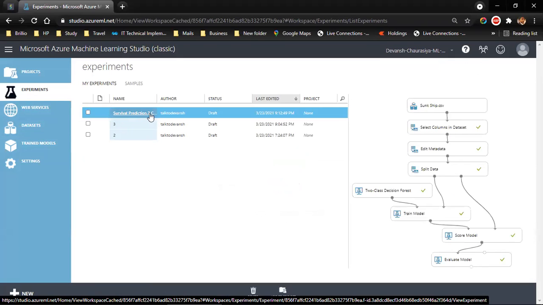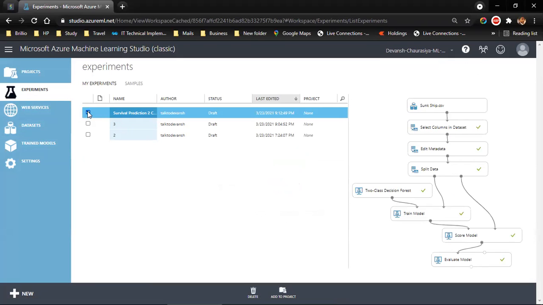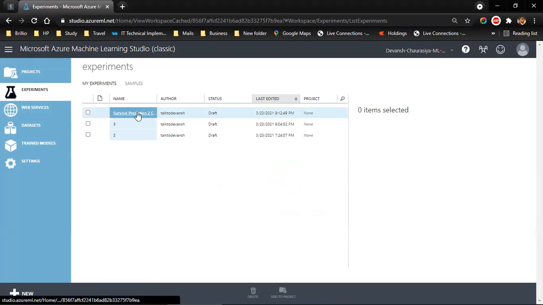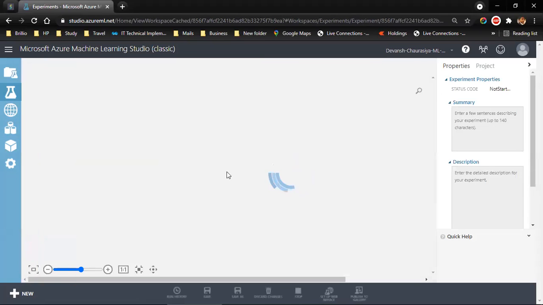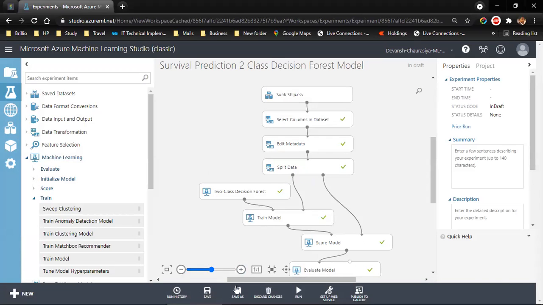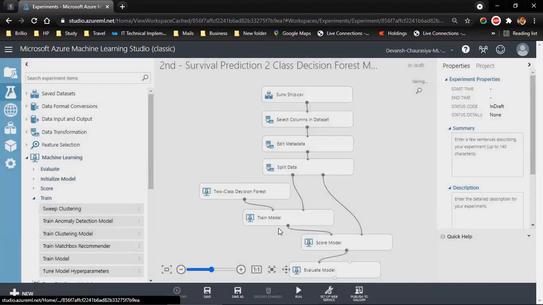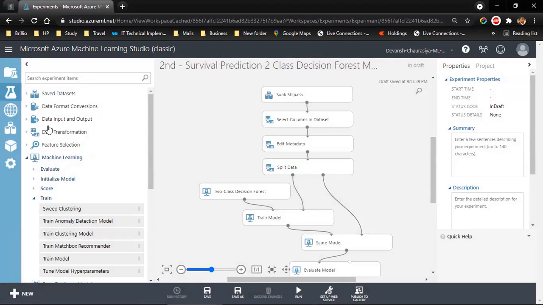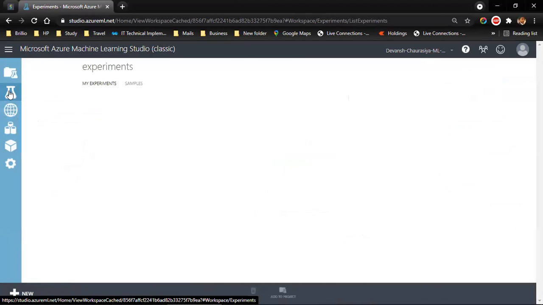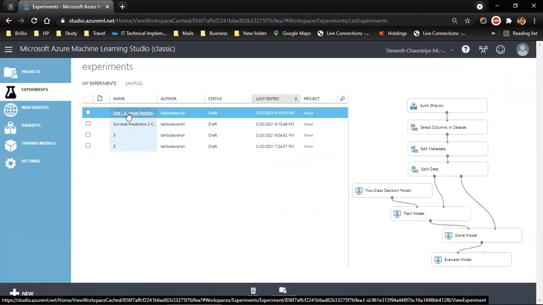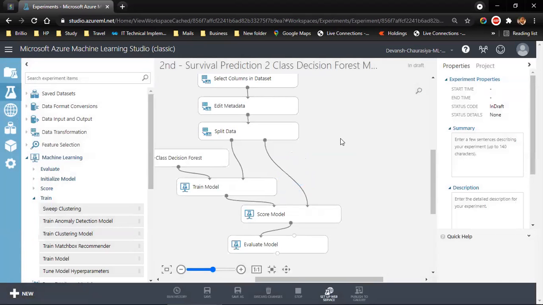This is our project, survival prediction. Let me teach you the easier way. We can open it and save as. I can write second survival prediction 2 class decision forest model. Now we are in our next experiment. If you want to check, we can go to experiment on the left side and we see that we are in the second one. I just click here and it will open up.